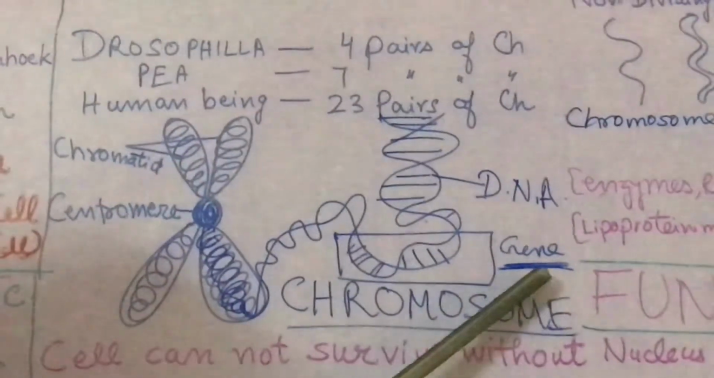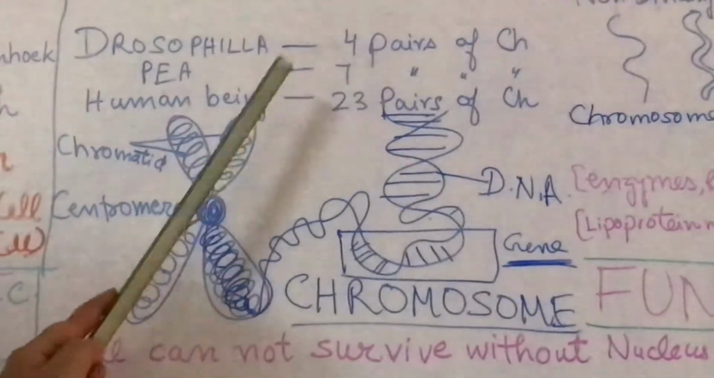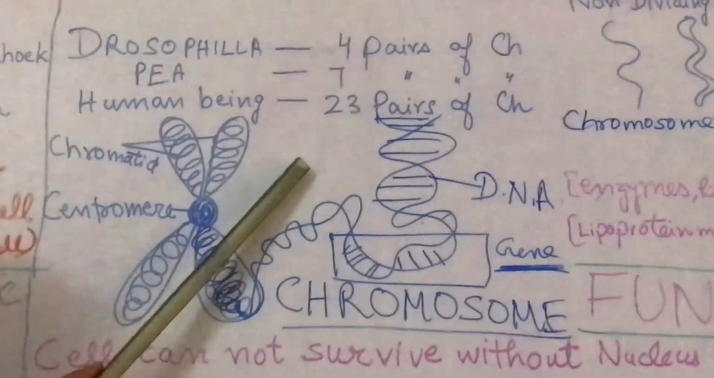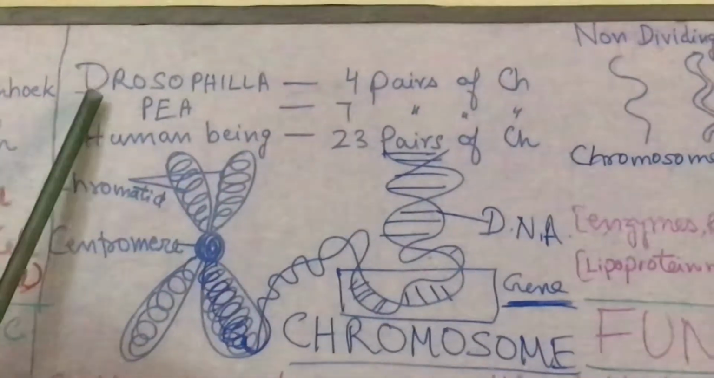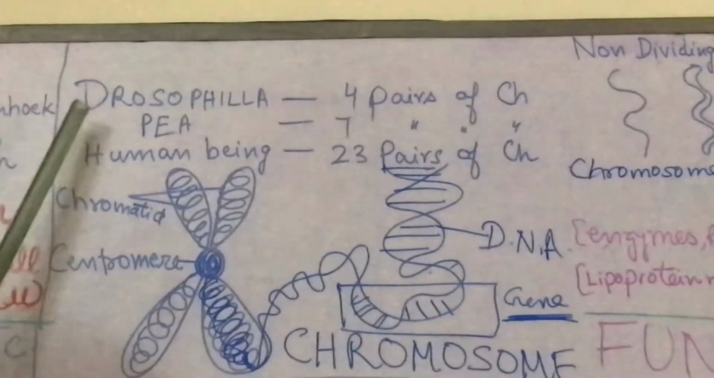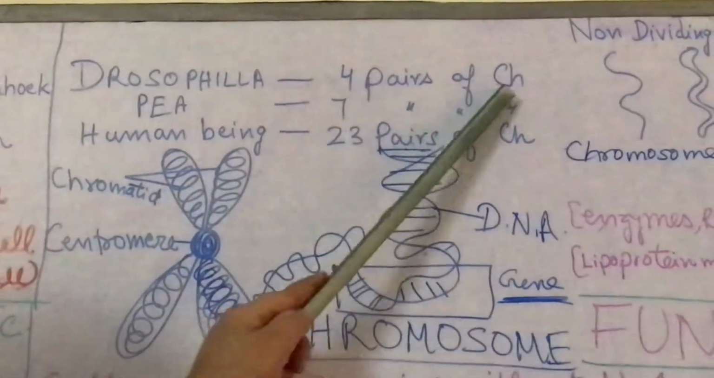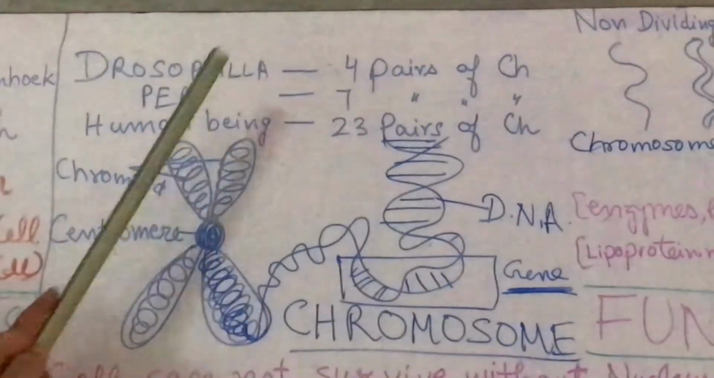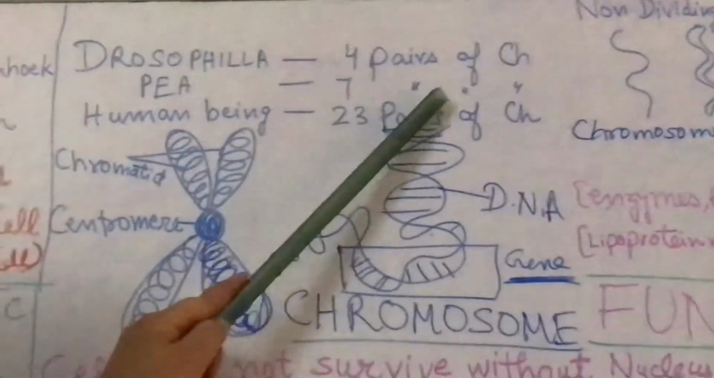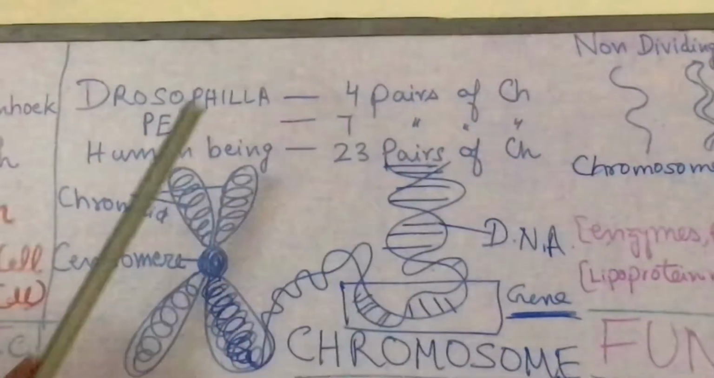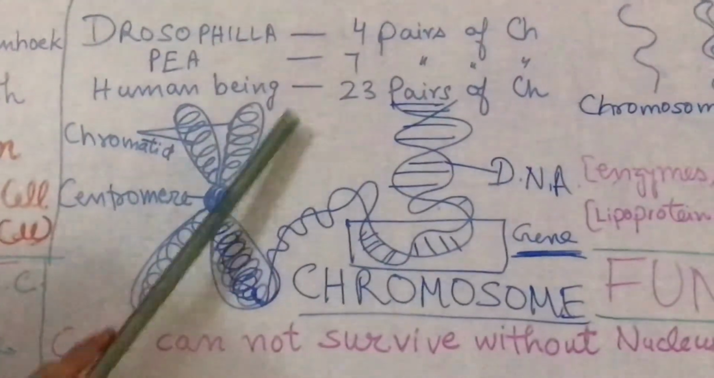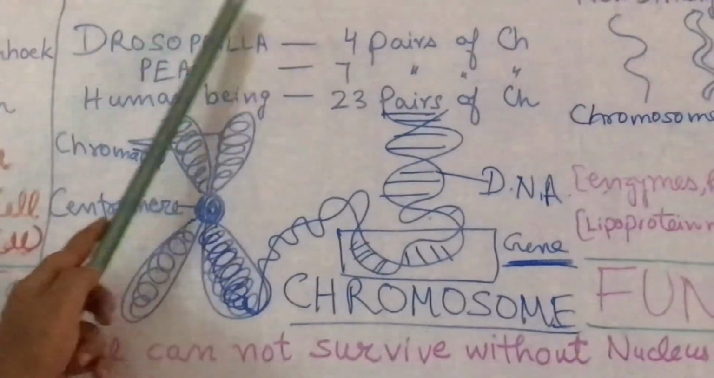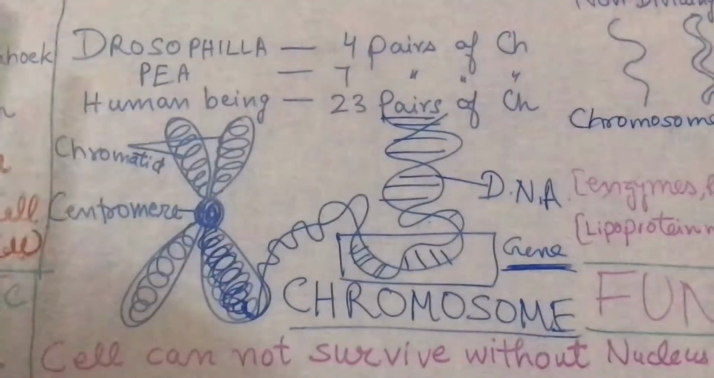Now see on this side, every living organism has a specific number of chromosomes. I have written three examples here. Drosophila has 4 pairs of chromosomes in its nucleus. Pea has 7 pairs of chromosomes in its nucleus, and human beings have 23 pairs of chromosomes in its nucleus. So these are the examples of all these organisms.